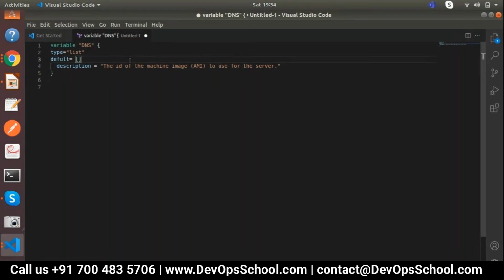In this square bracket I will define the DNS, 10.0.1.24, and 10.0.0.1. Now this is my list. If I haven't mentioned the list at creation time, it will capture this one.